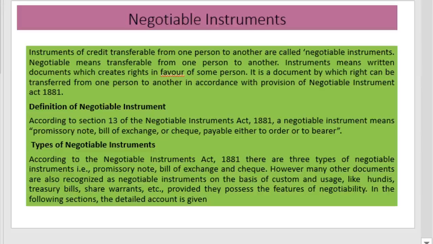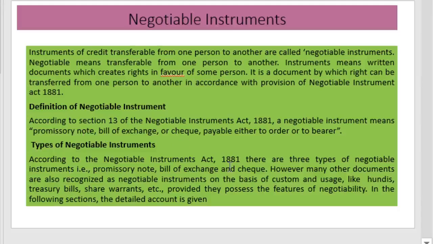According to Section 13 of the Negotiable Instruments Act 1881, a negotiable instrument means a promissory note, bill of exchange, or check payable either to order or to the bearer. This is the definition of the negotiable instrument as per the Negotiable Instruments Act 1881. In the definition itself they have given the various types of negotiable instruments: promissory note, bill of exchange, or check.